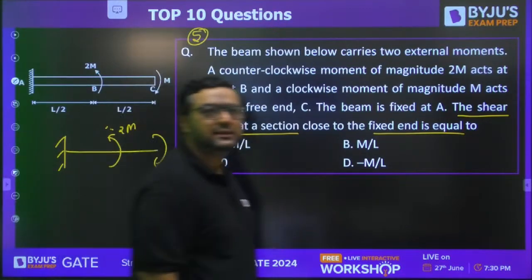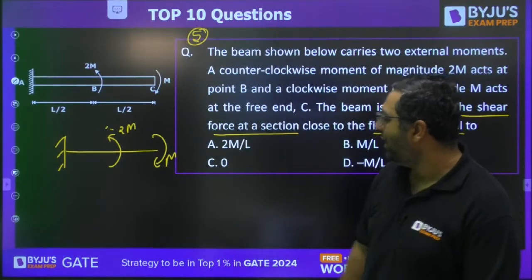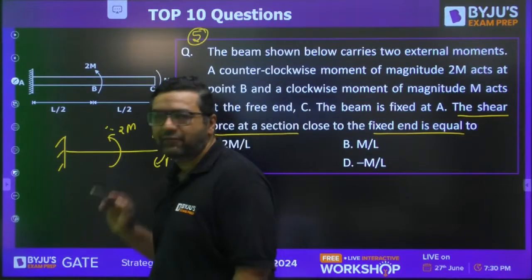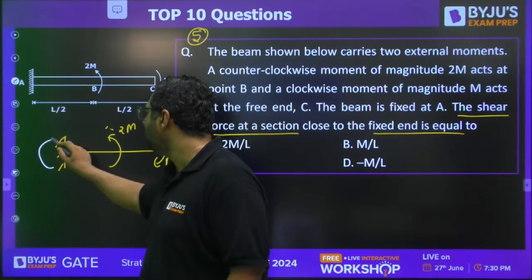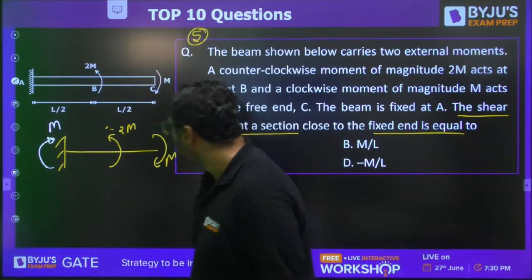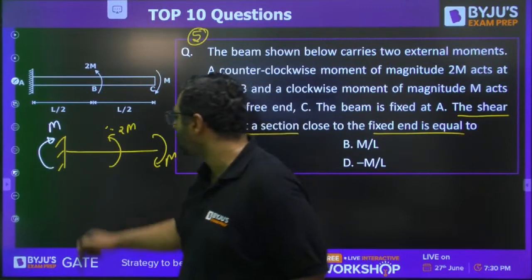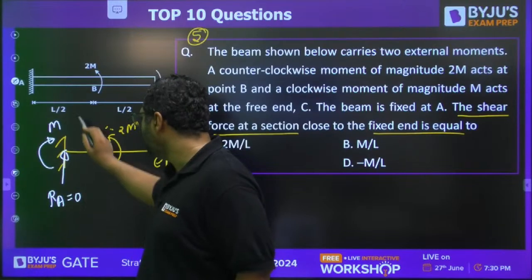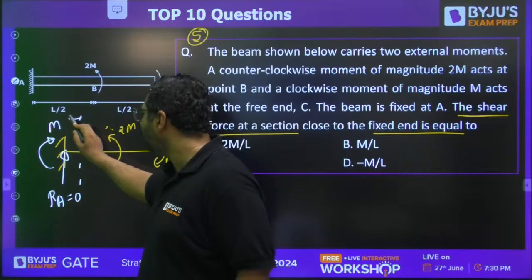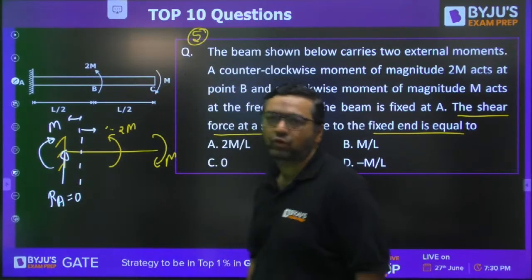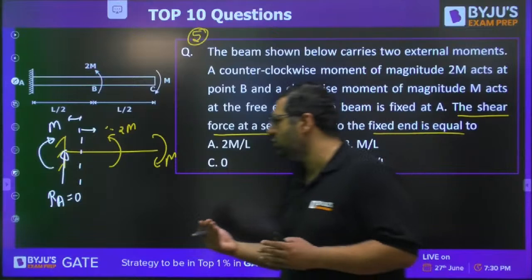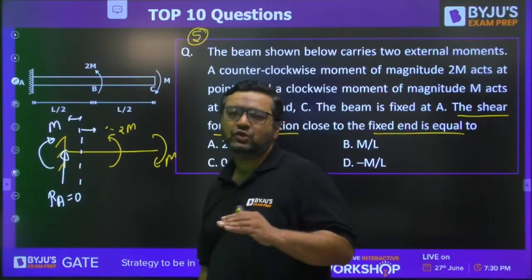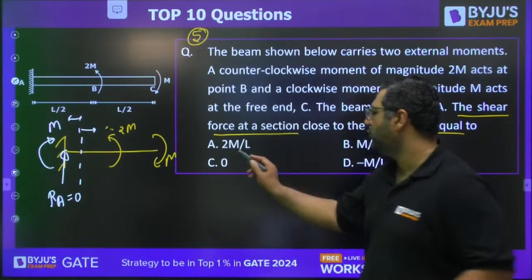If you see this, there are 2 moments acting. One moment is this, other moment is this. You know that this hinge support can give reaction in terms of moment also. So it will be giving this reaction in terms of moment M. So moments are already balanced, so there is no point of this support reaction. So you would be having RA to be 0. If you take the section here, looking at the left hand side or the right hand side, there is no vertical force. As there is no vertical force on either side of the section, the answer for this will be 0.